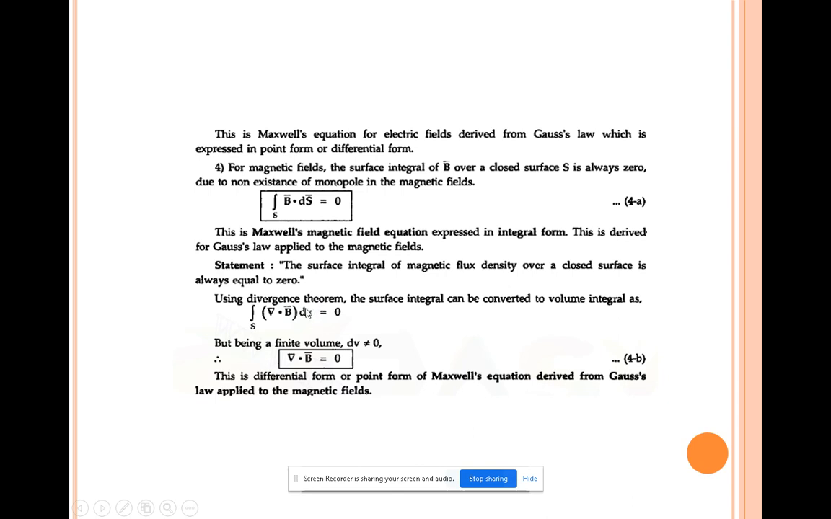Here the dv will not be equal to 0. That's why we write del dot B as 0, since dv is not equal to 0 and the remaining term is equal to 0 for a finite volume. So del dot B vector equal to 0. This is one of the Maxwell equations, which is in the differential form, or we can say the point form of the Maxwell equation, which is derived from the Gauss law, Gauss law for the magnetic field.